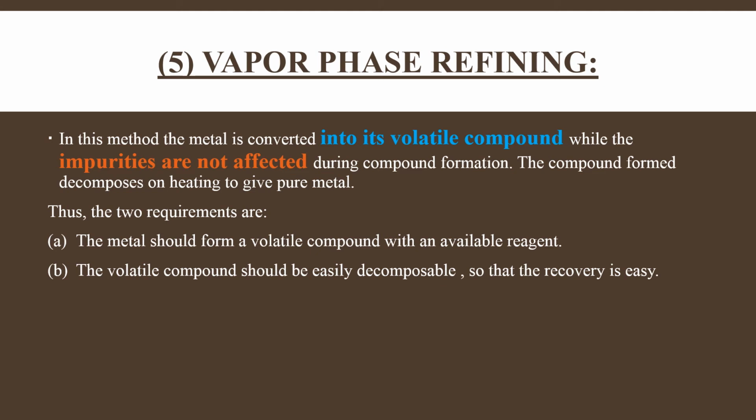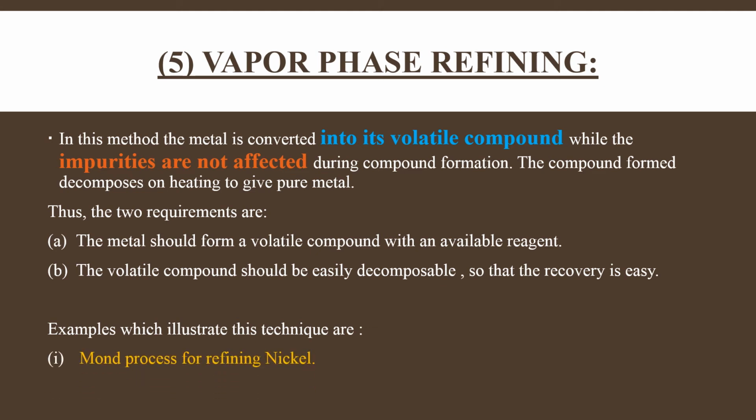The volatile compound formed from the metal should be easily decomposable, so that the recovery of the metal is easy. Examples which illustrate this technique are, one, the Mond process for refining nickel, and the second, the Van Arkel method for refining zirconium or titanium like metals.